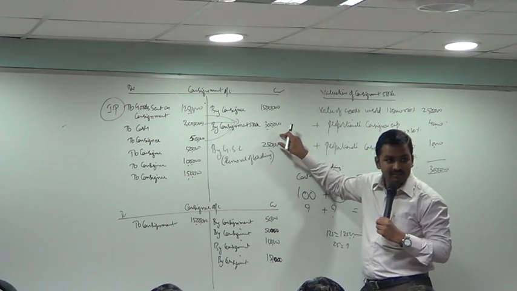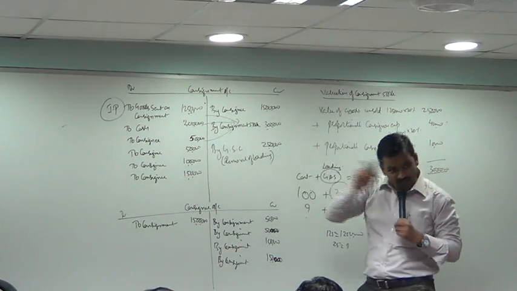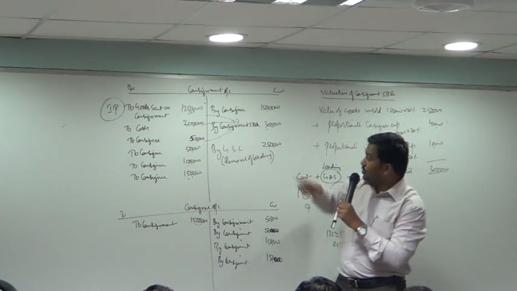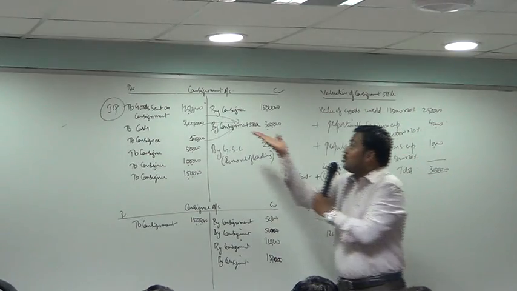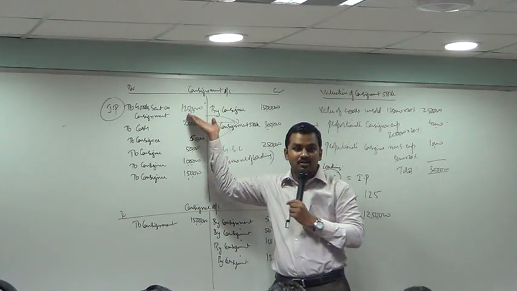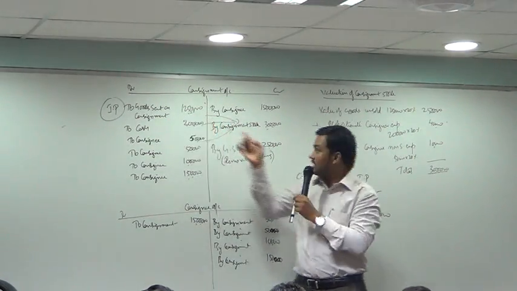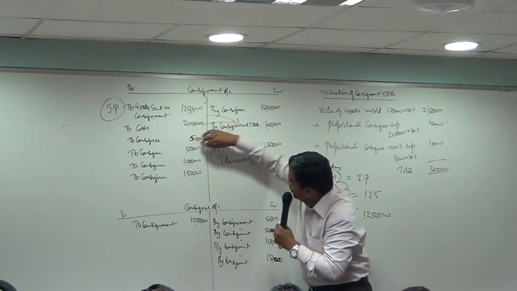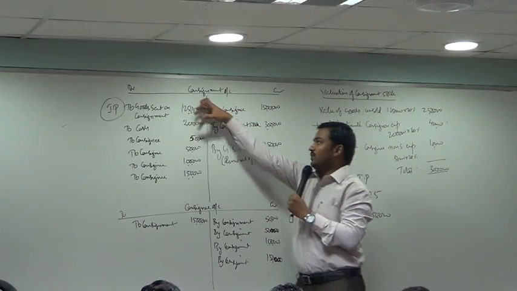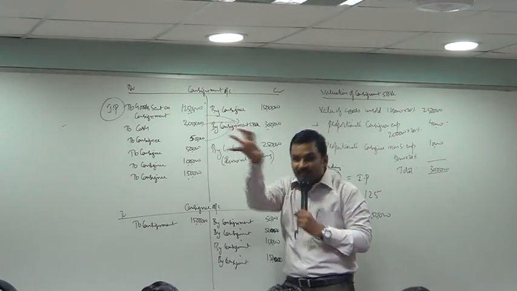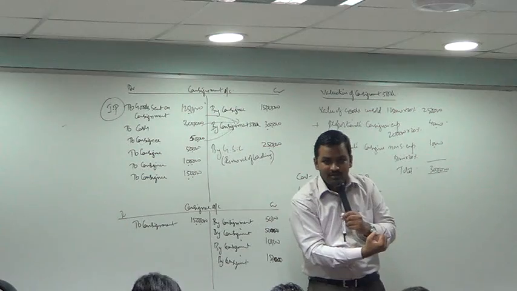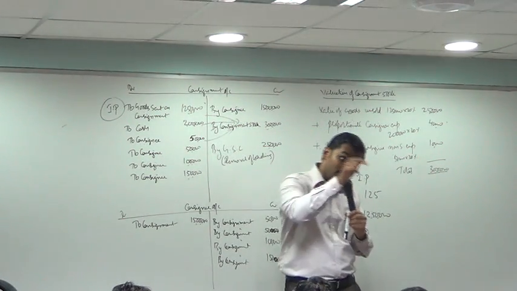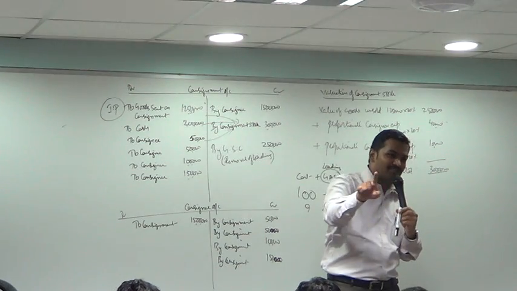Closing stock, 3 lakh. Do you have some loading in this? Yes, there is some loading. Why? Closing stock value was calculated using this amount as the cost, no? We said closing stock, 20% of this, 20% of this, 20% of this. So when you have taken 20% out of it, you have taken 20% of the loading also in the value of closing stock. Is it clear? So now in closing stock there is some loading which has to be removed.